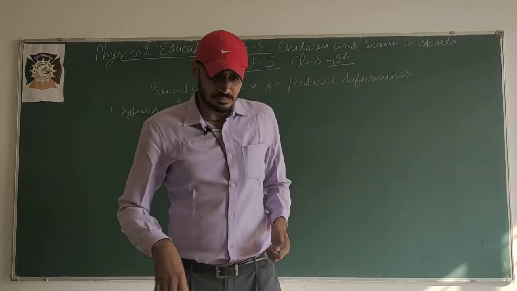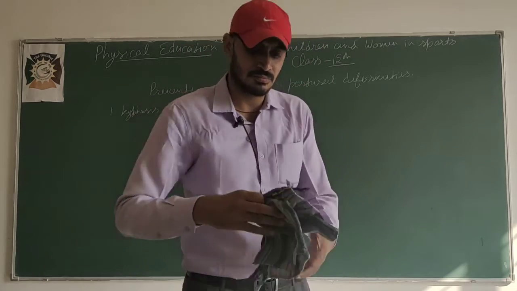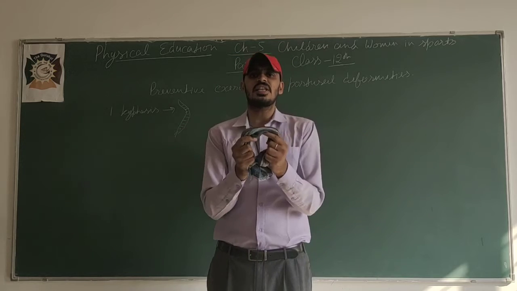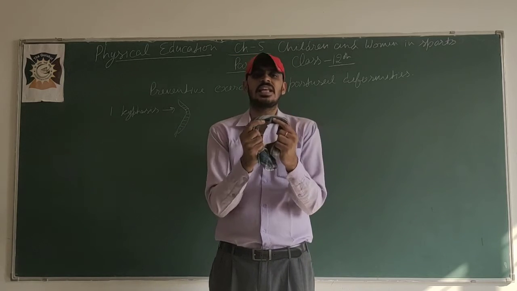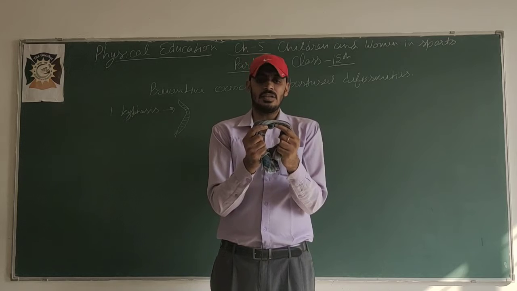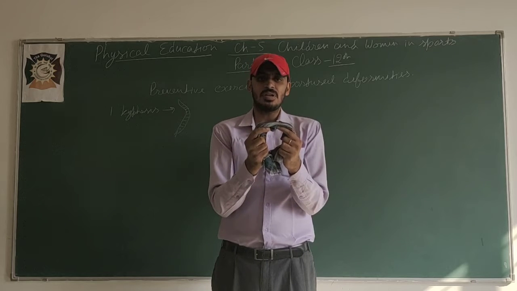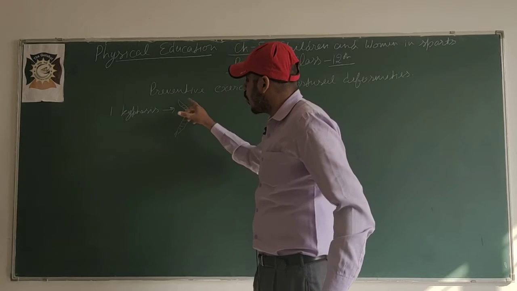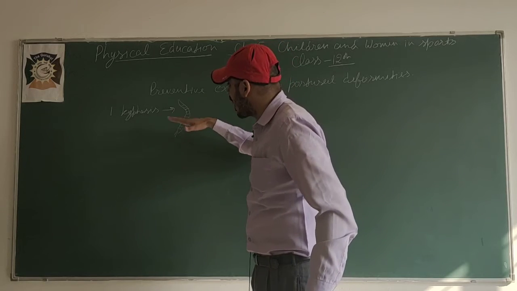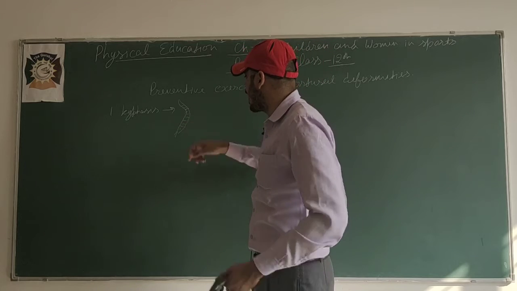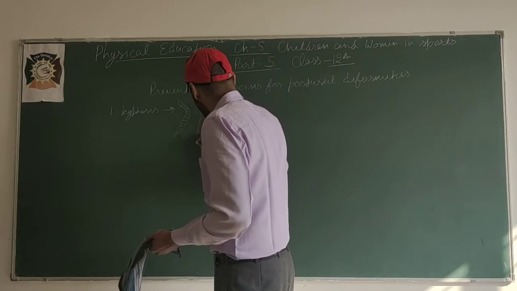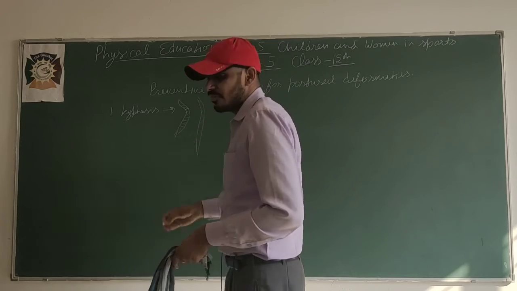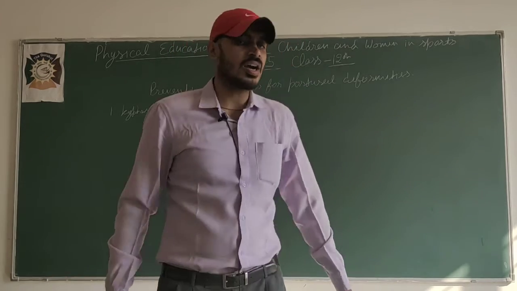For example, suppose it is a rod, and the curve is like this. So how can I make it go back to the proper position? I have to do it like this. Similarly, all the exercises in which our back goes upward or becomes straight, we have to perform to prevent kyphosis.